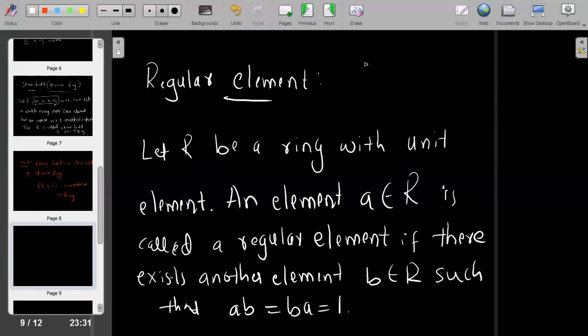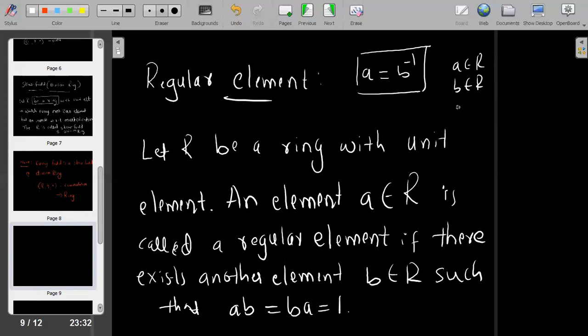Okay, so in a field every element has some inverse element. Okay, suppose A may be any element. Suppose there exists some element, say B in R. Okay, if their product is equal to 1 implies that A is equal to B inverse.